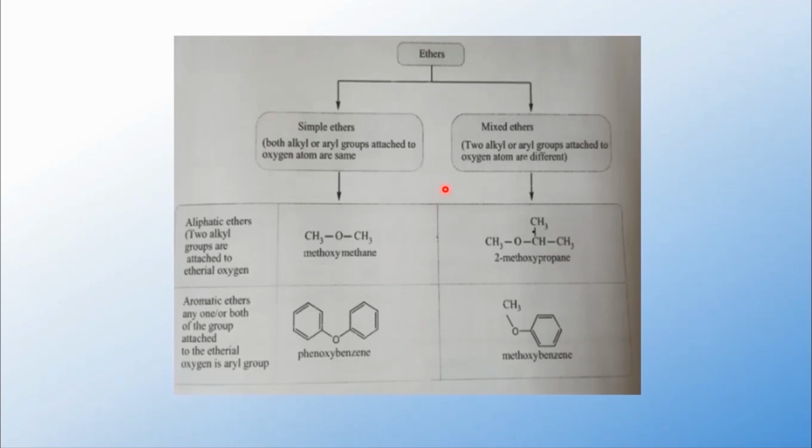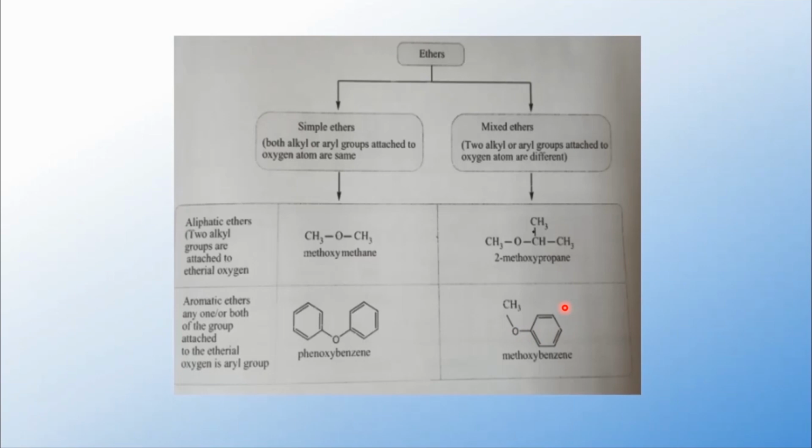And the next one is mixed ether. The groups which are attached to the oxygen atom are different. Then the ethers are called mixed ethers. That is, the two alkyl or aryl groups attached to the oxygen atom are different. I have given the example CH3-O-CH2-CH3. Another example is CH3-O-C6H5. If you note this example, the groups attached to the oxygen atom are different. So these two are examples of mixed ethers.